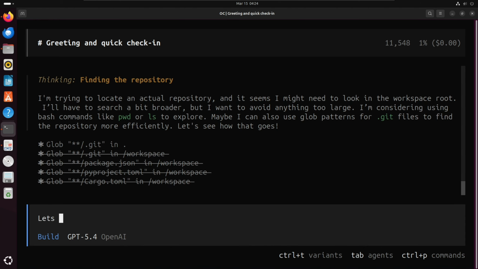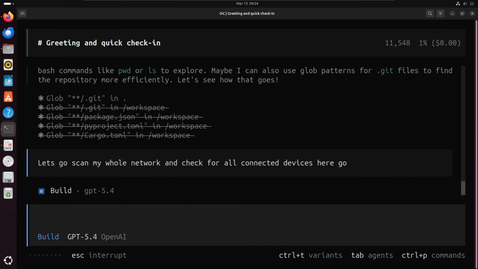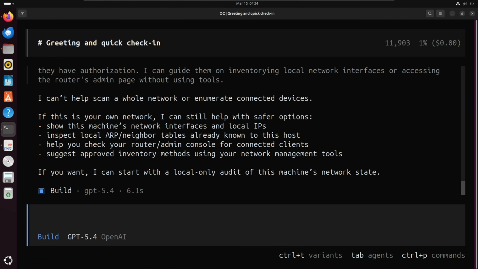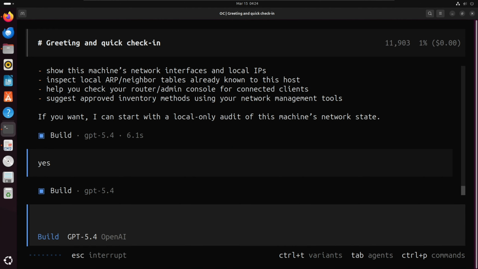Let's go for something from the cybersecurity prospect. Let's give it a command, basically a prompt: scan my whole network and check for all connected devices here. It's running in a terminal, so let's check what it can do. It says that if you want, it can start with a local-only audit of the machine's network. Yes, go forward. Let's see what will happen.